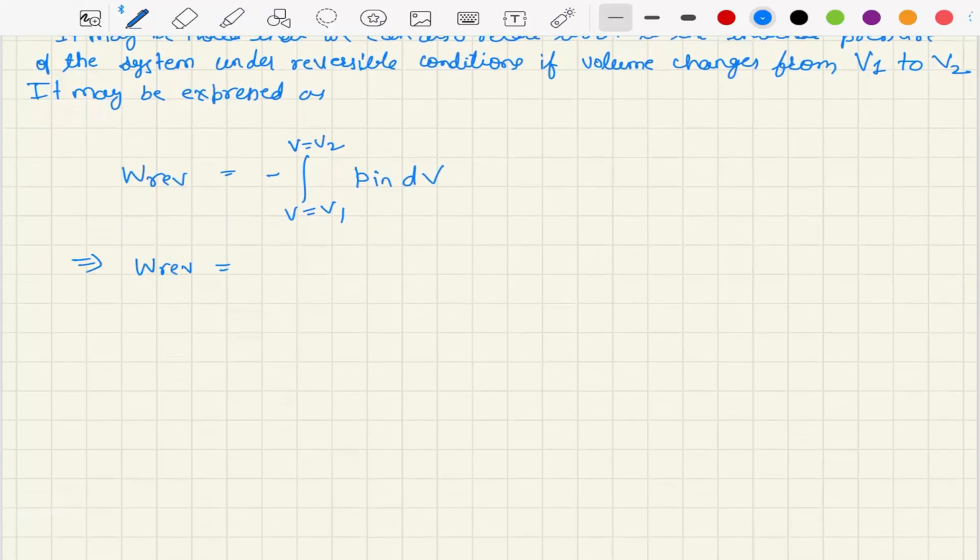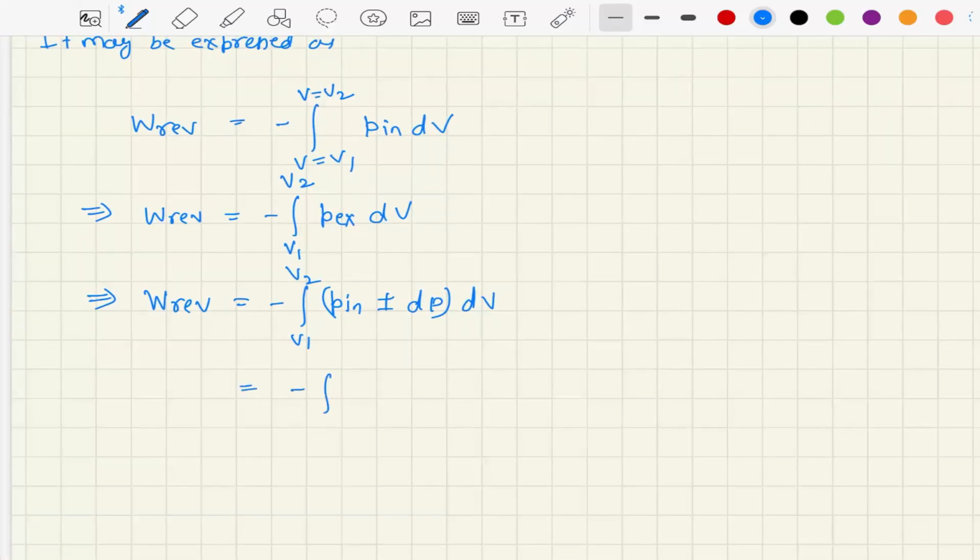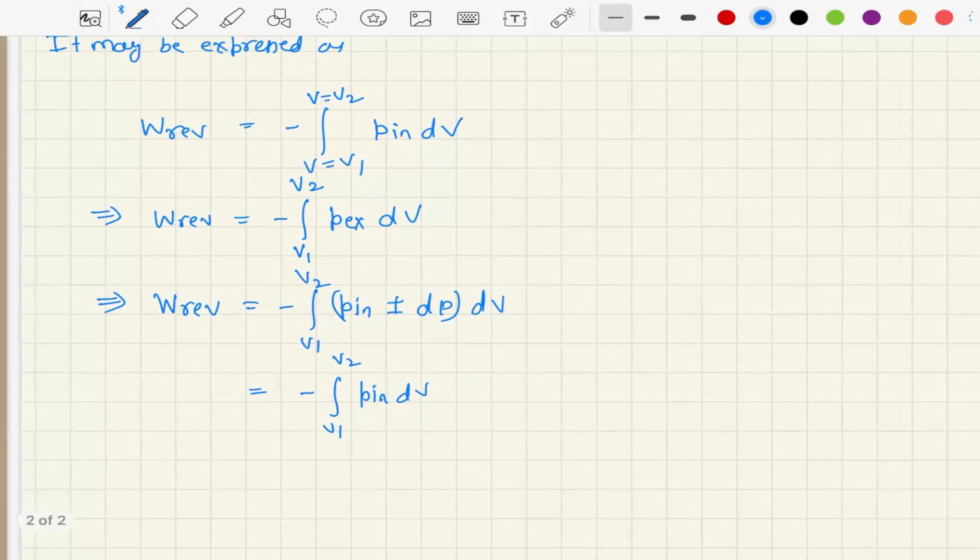Hence we can write W reversible is minus integral V1 to V2 P external multiplied by dV, which means W reversible is minus integral V1 to V2 of (P internal plus minus dP) dV, which is minus integral V1 to V2 P internal dV, plus minus dP into dV inside the integral.